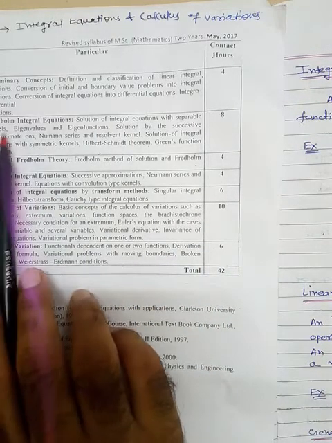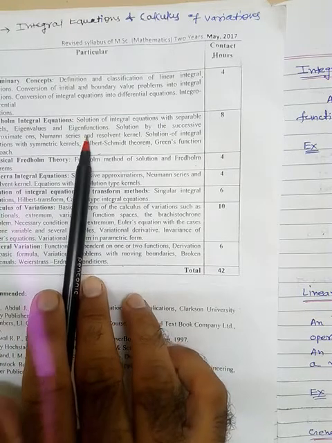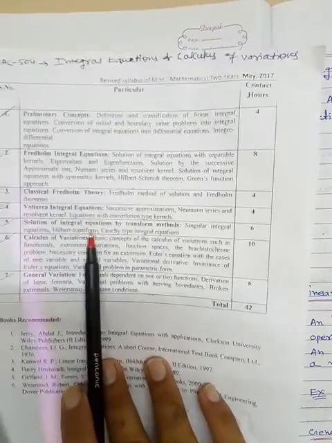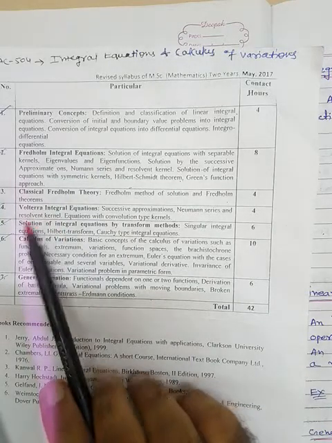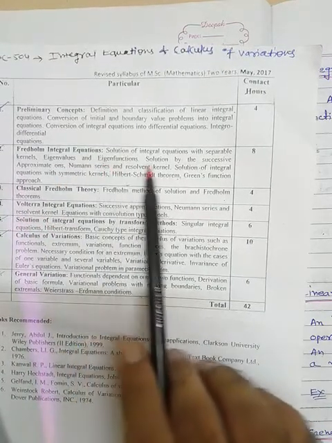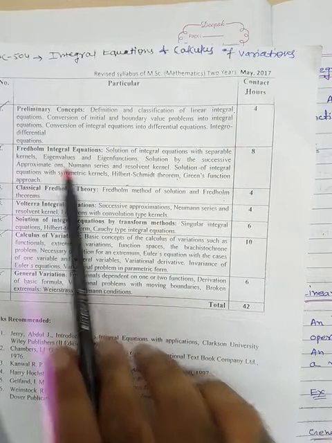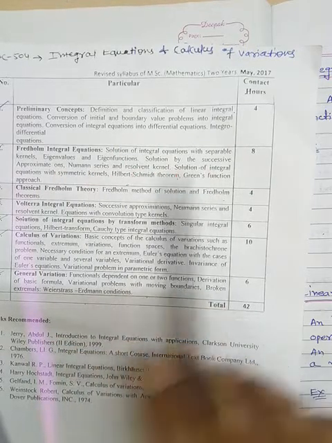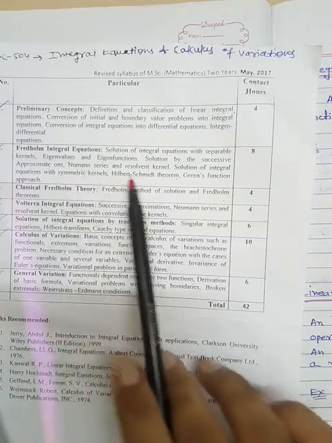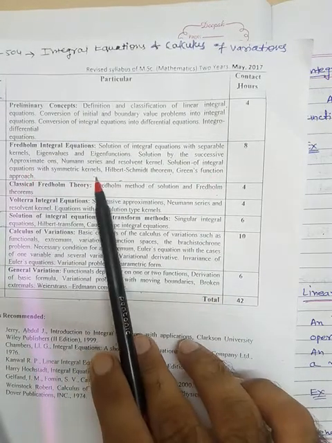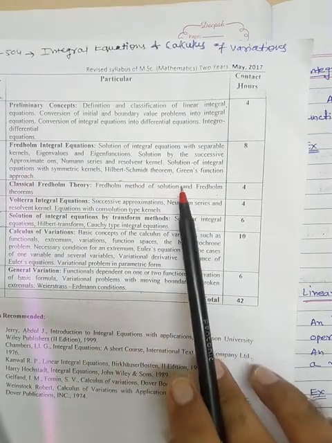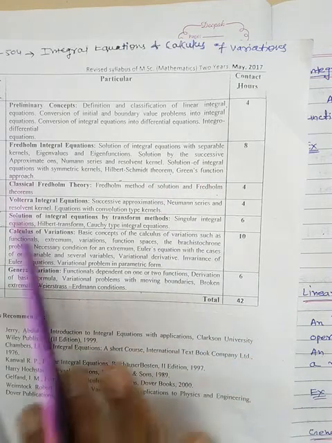In the second unit we are having Fredholm integral equation. In the Fredholm integral equation we will study about the solution of integral equation with separable kernels, eigenvalues, eigenfunctions, solutions by the successive approximation method, Neumann series and resolvent kernel, solution of integral equation with symmetric kernel, then Hilbert-Schmidt theorem and Green's function approach. We will study these.